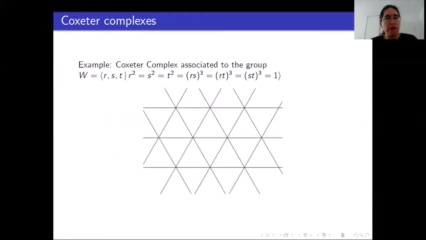So if we are given the group given by 3 generators of order 2, because we want it to be a Coxeter group, where the products of these generators have order 3, then I claim that the Coxeter complex associated to this will be the Euclidean plane. It is a Euclidean plane that is tiled by equilateral triangles. So how do we see this? How can we geometrically see what is the Coxeter group? I claim that the Coxeter group is the following. You choose a triangle. You can choose this one, for instance.